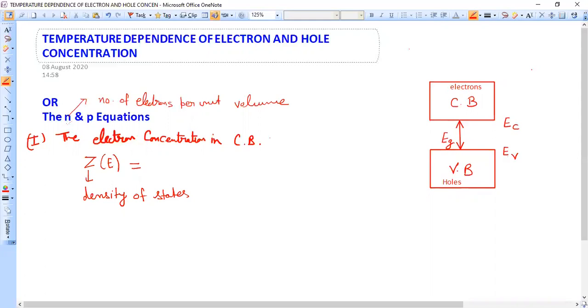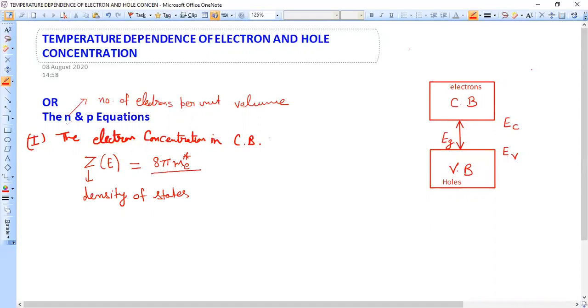The expression of density of states for conduction band is Zd equal to 8 pi me star, where me star is the effective mass of electrons in conduction band.